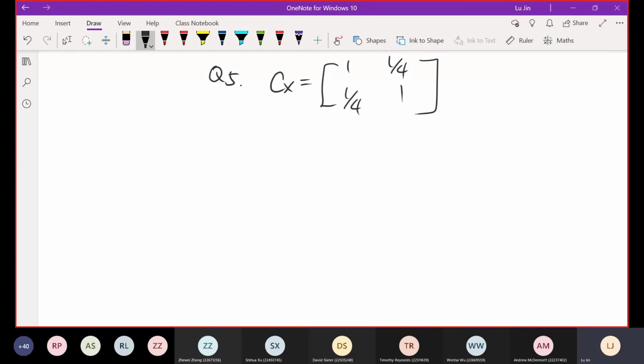Please type your answers in the message and let me know. Are x1 and x2 dependent or independent? Dependent.